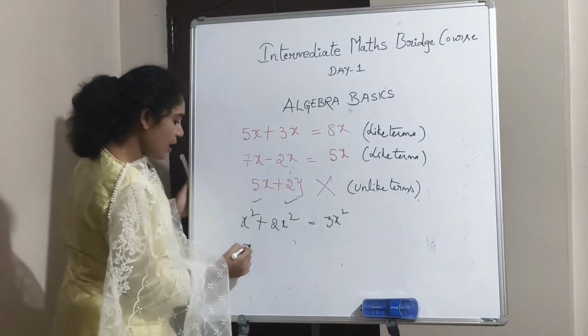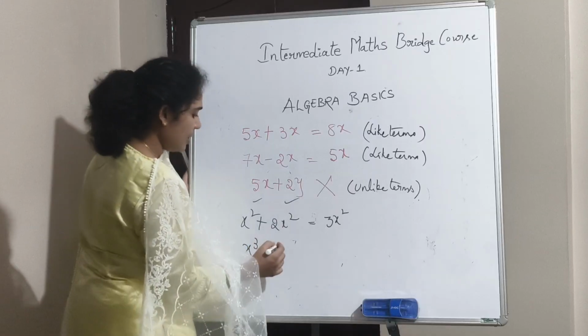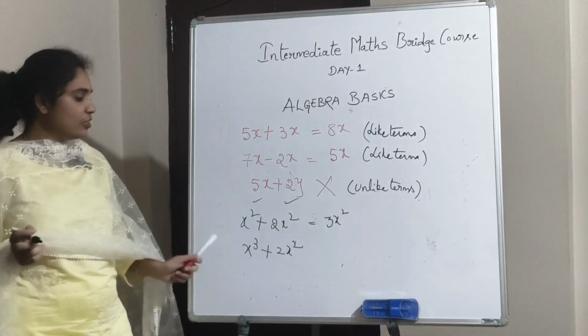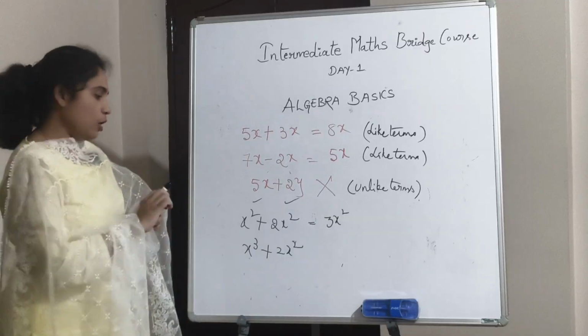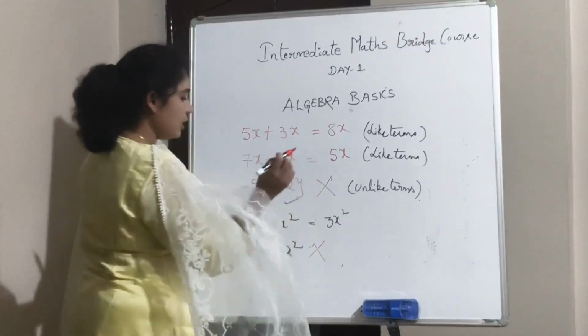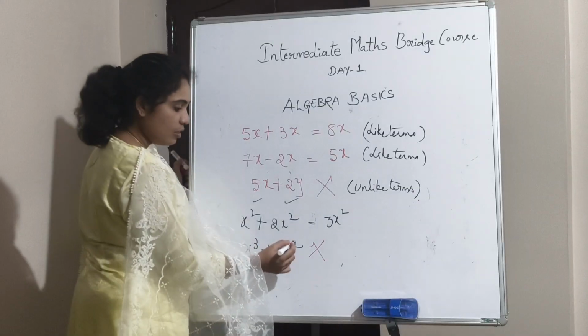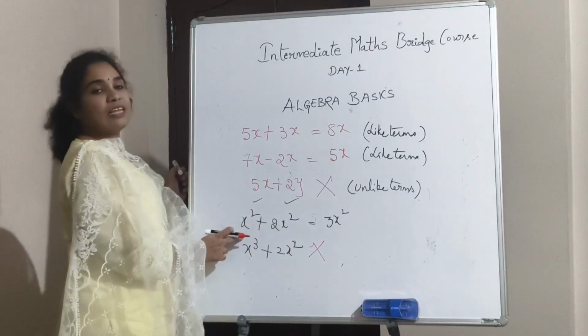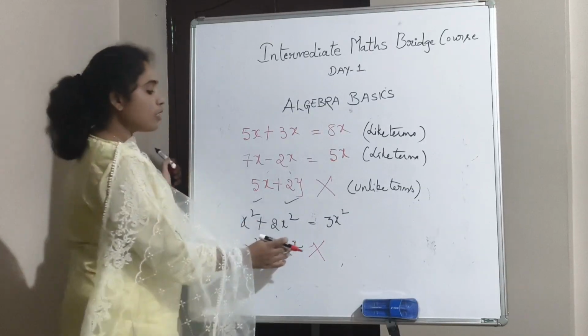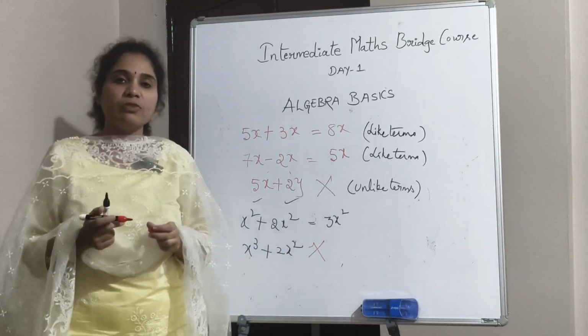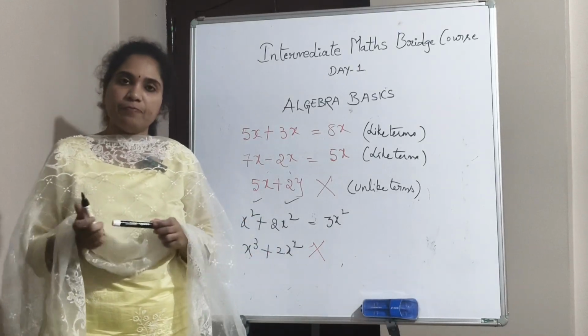Can I add x cube plus 2x square? Can I add these two terms? No, because here the powers are different. The variable is the same, but the powers are different. Here we have power 2 and here it is 3. So we cannot add these two terms. So now you understand the difference between like terms and unlike terms.